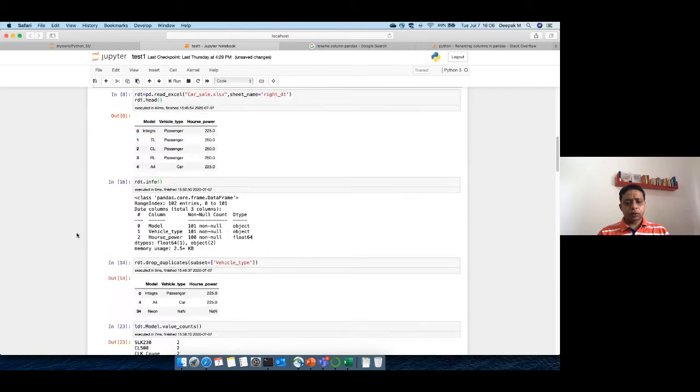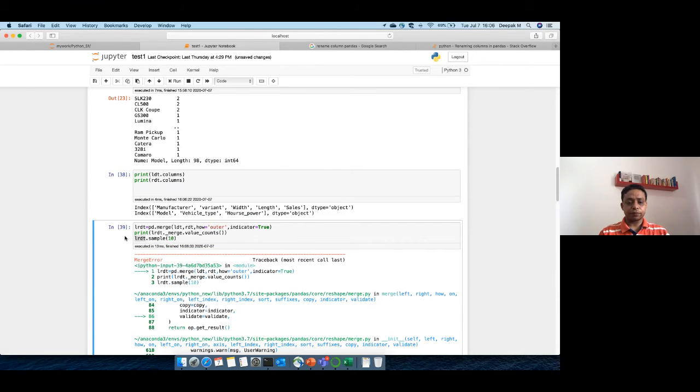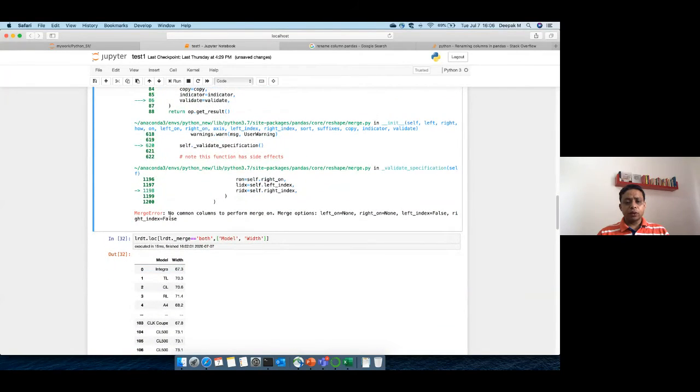Okay, so let's go down where we were printing the columns. You print it, and now you can see it is variant and vehicle type. Now you see these two data sets don't have any common name. So if you do this merge here, it will throw an error. What is the error here? It will say that there are no common columns to perform merge on. So you have to provide the column name.